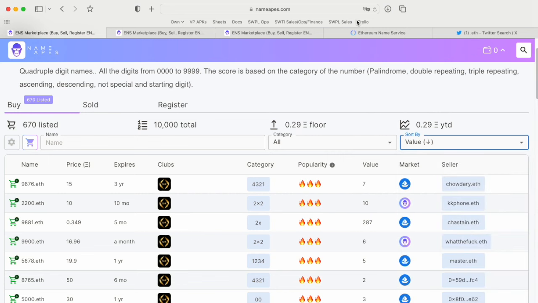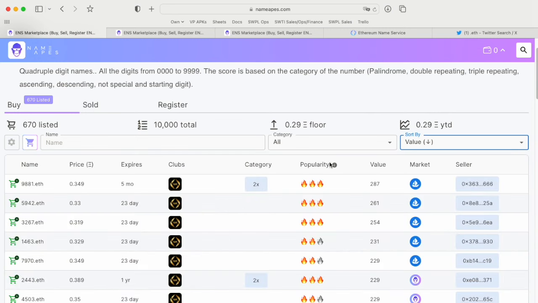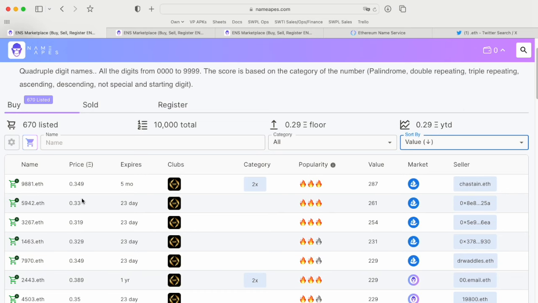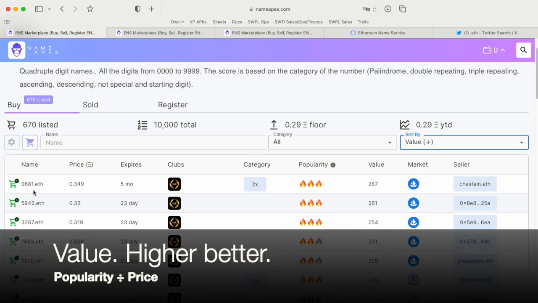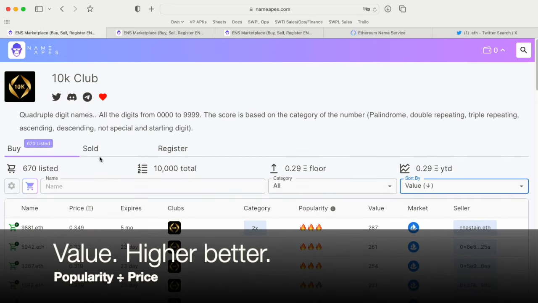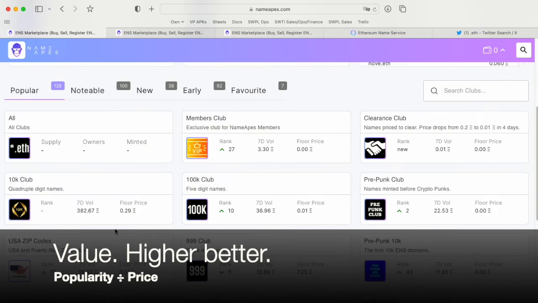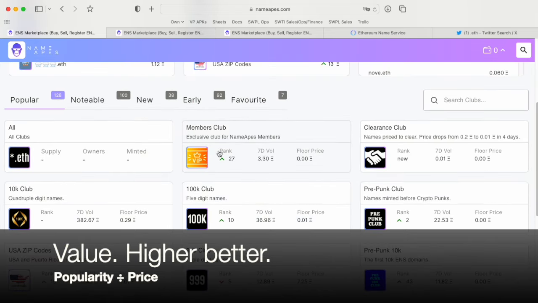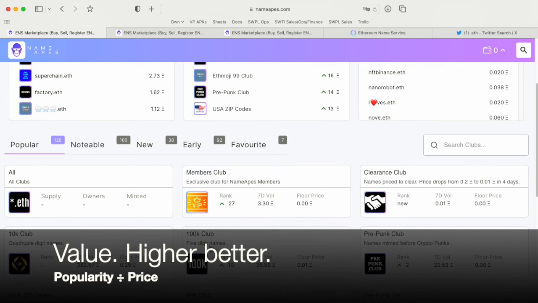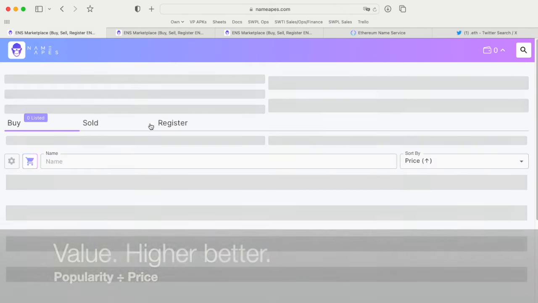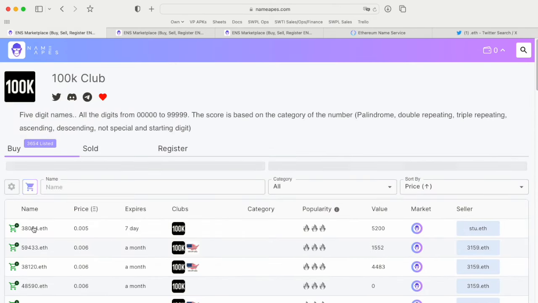And you can also sort by value. Value is the popularity divided by the price, and that surfaces underpriced names. Like so, these digits might be underpriced right now, and if you have some liquidity, you could buy them and make some arbitrage there. But let's say you're early, and this is your first stint into ENS, you could instead consider the 100K club, which is cheaper, right?